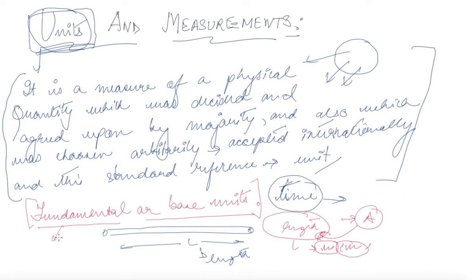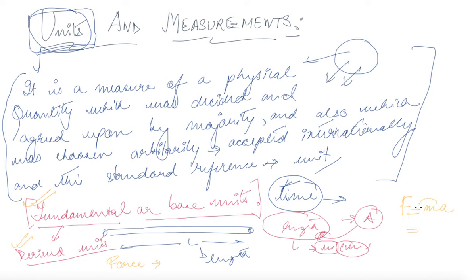Now after fundamental units you have derived units. So what are derived units? Derived units are the units which can be derived from your fundamental or base units. Say for example, force. We know that force equals mass into acceleration.